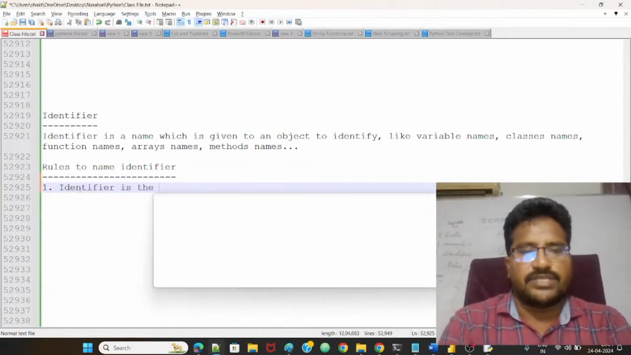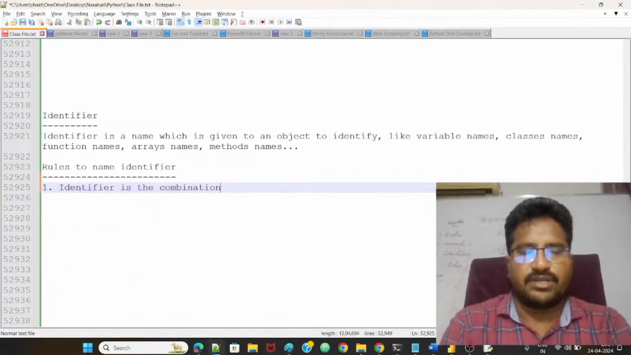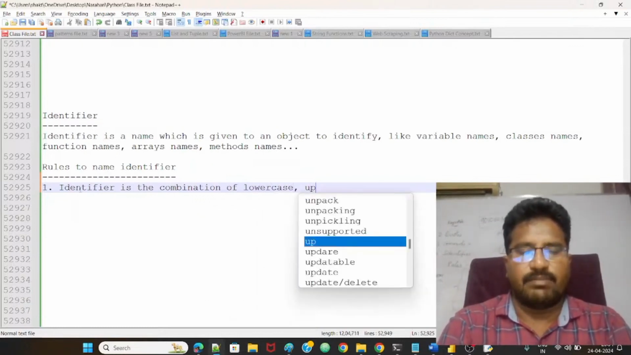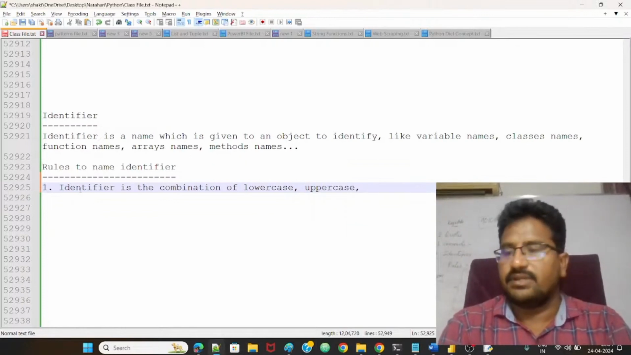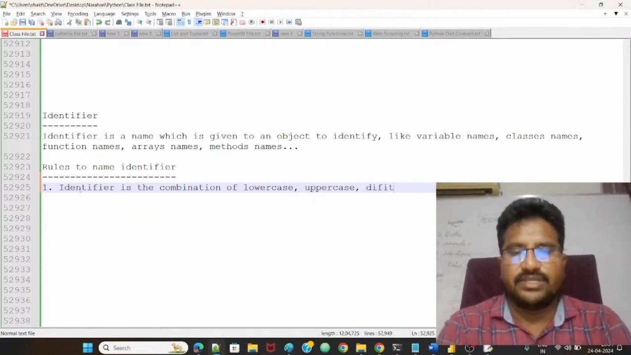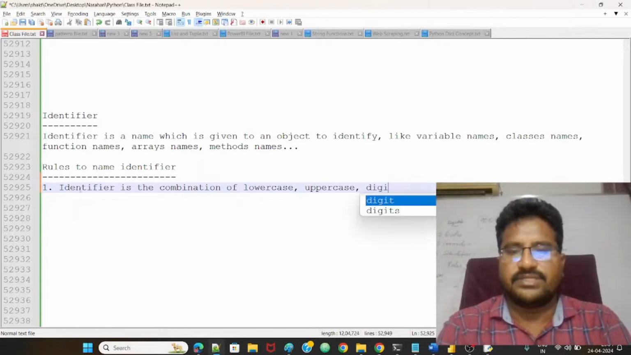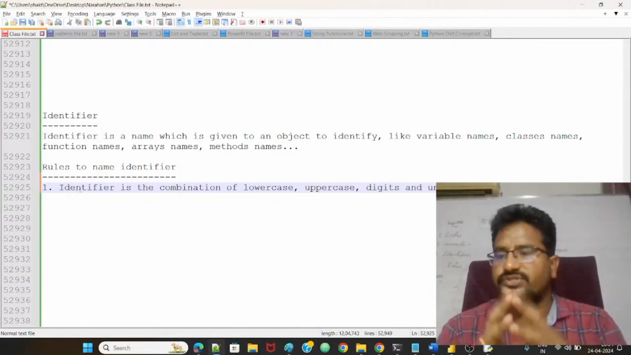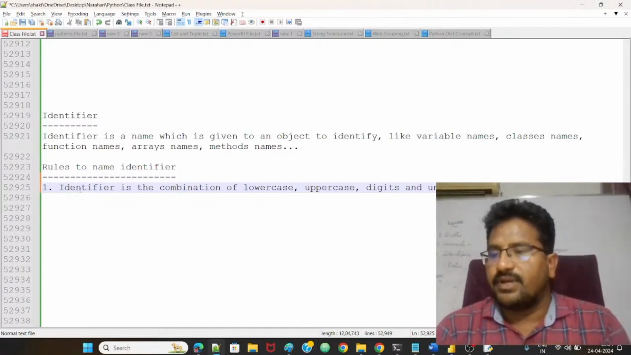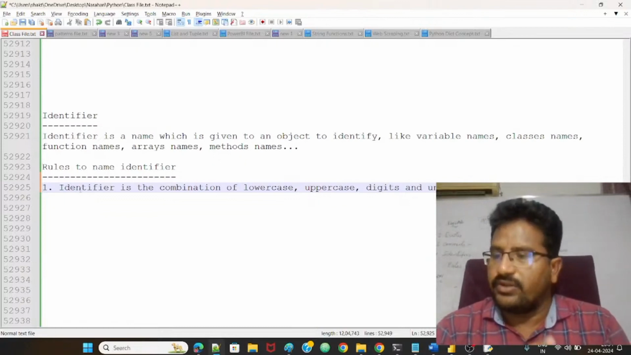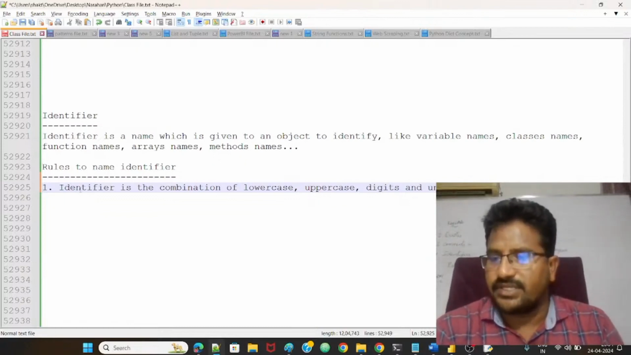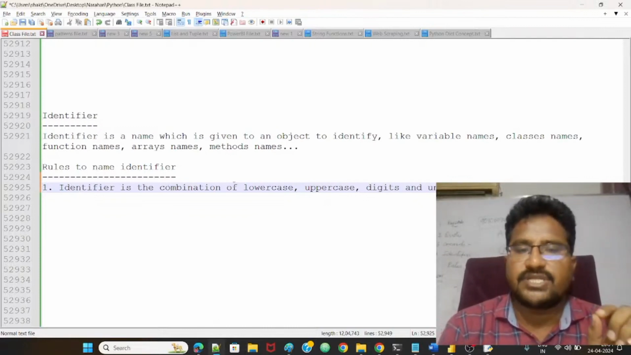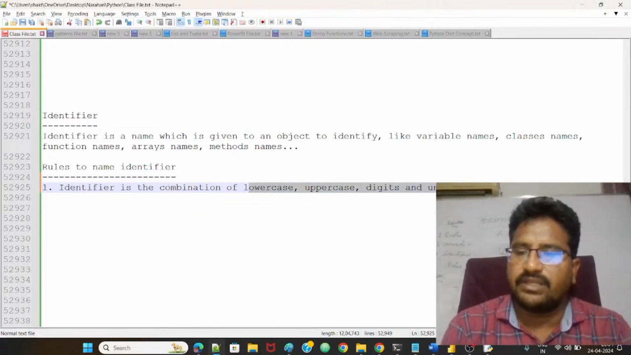An identifier is a combination of which ones? Lowercase, uppercase, digits, and underscores, guys. Underscores is the first rule. Jagdish, lowercase, uppercase, digits, underscores. Yes. What's the first rule here? Combination of what? Lowercase, uppercase, digits, and underscores.